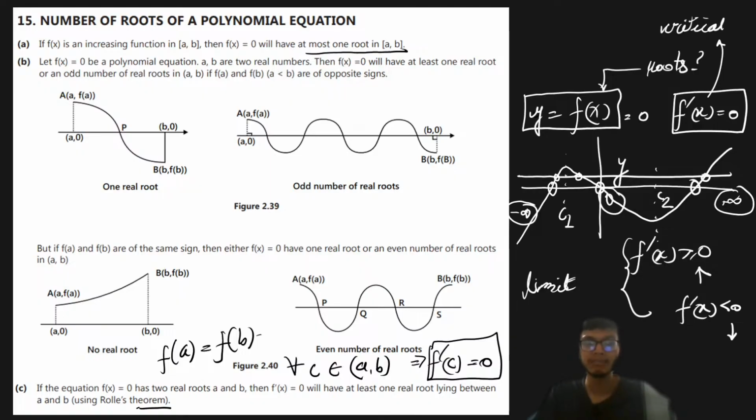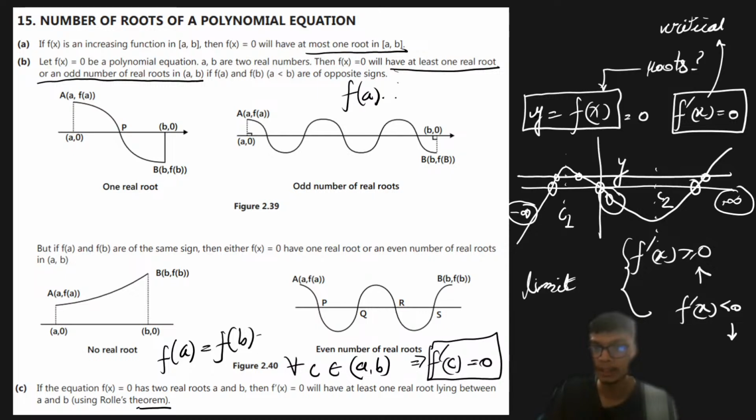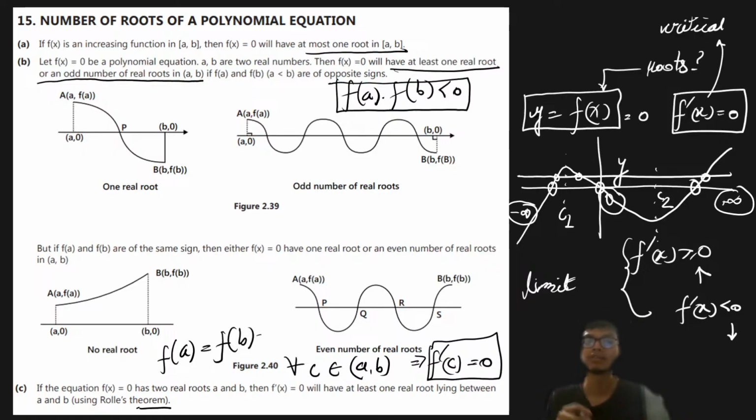Now if f of x equal to 0 is a polynomial equation and a and b are two real numbers, then f of x equal to 0 will have at least one real root, or an odd number of real roots, inside a comma b, if f of a and f of b are of opposite sign. So if f of a into f of b is negative, that means they are of opposite sign, and we will definitely have at least one real root or an odd number of real roots inside the interval from x equal to a to x equal to b, as you can see from this graph. I hope this is clear to all of you.